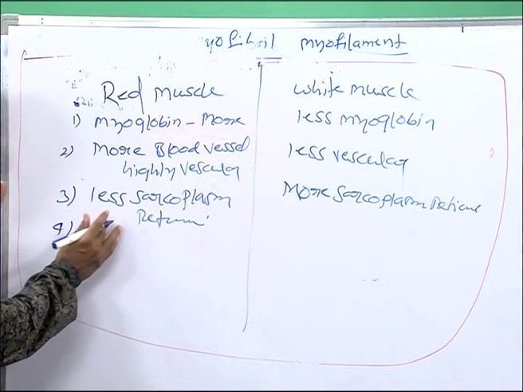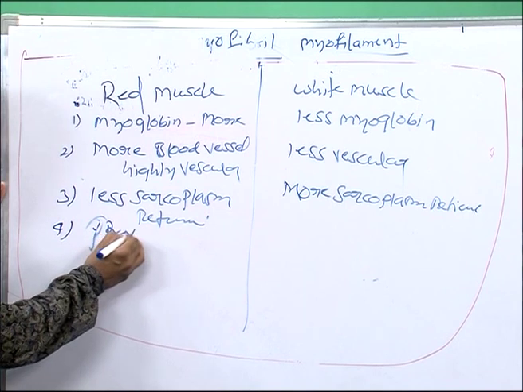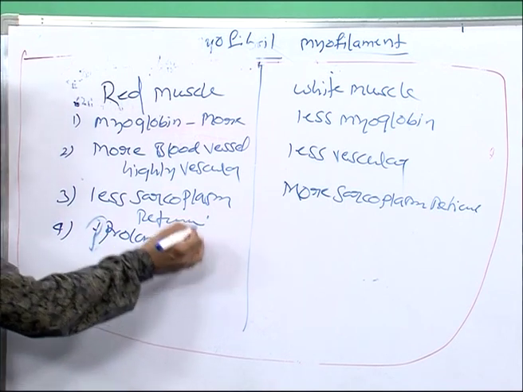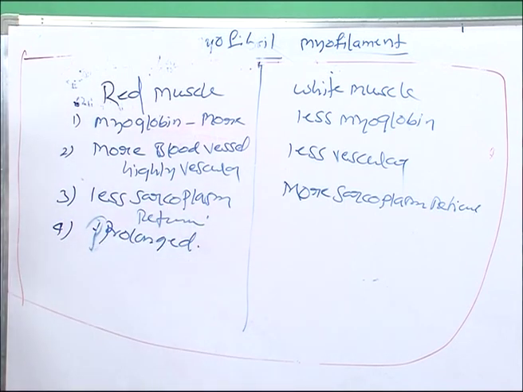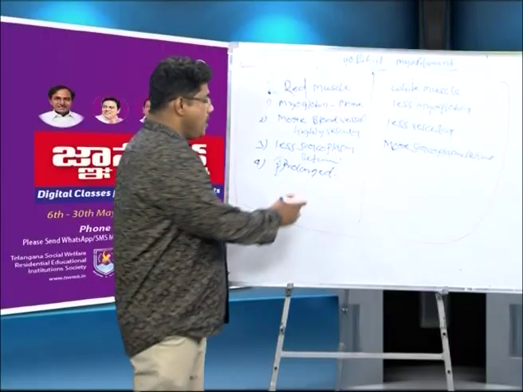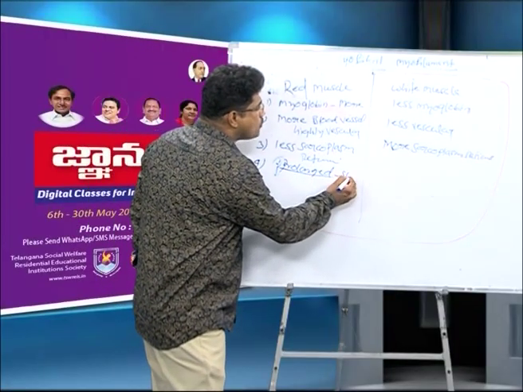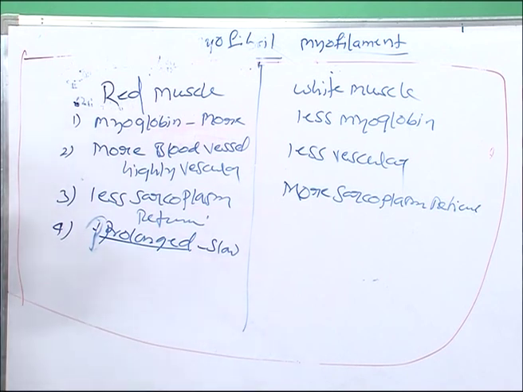Listen here. Red muscle contraction is a prolonged and slow contraction. Actually, in the red muscles there is no relaxation.